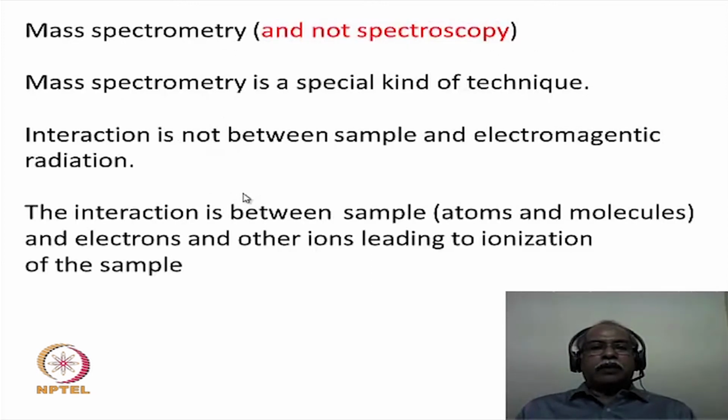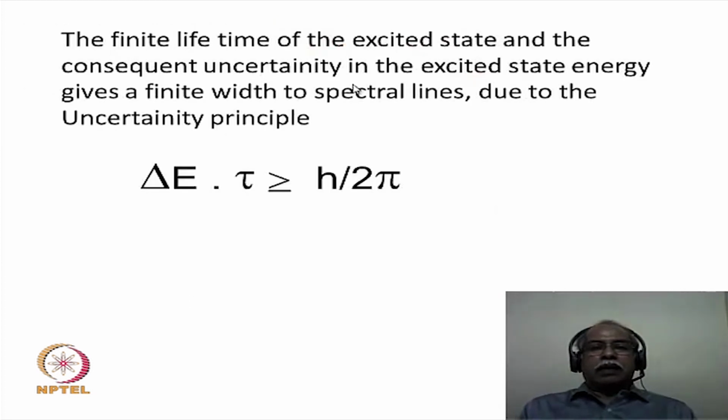Now, when we talk about, for example, lifetimes of the excited state or the relaxation times, if you are talking about ultraviolet spectroscopy, the relaxation times are typically of the order of picoseconds or faster. So there is a large uncertainty associated with the excited state energy level, and this uncertainty in the excited state energy level is what causes the line broadening, which leads to the natural line width of the UV visible spectroscopy.